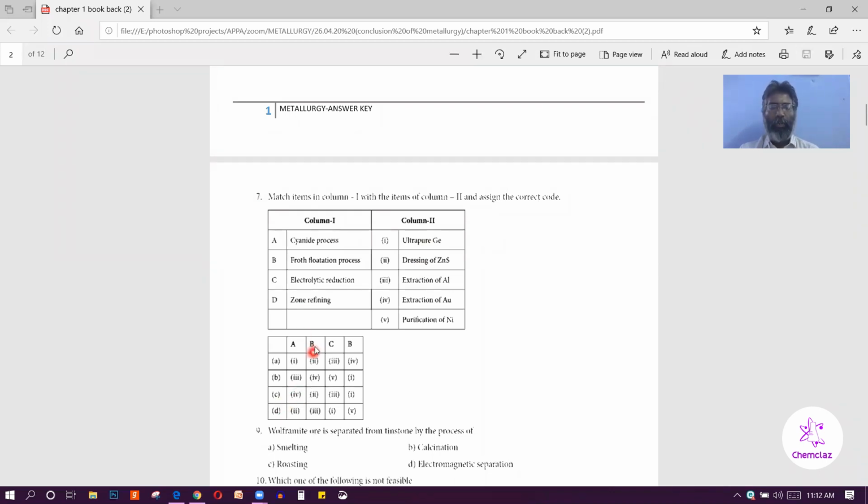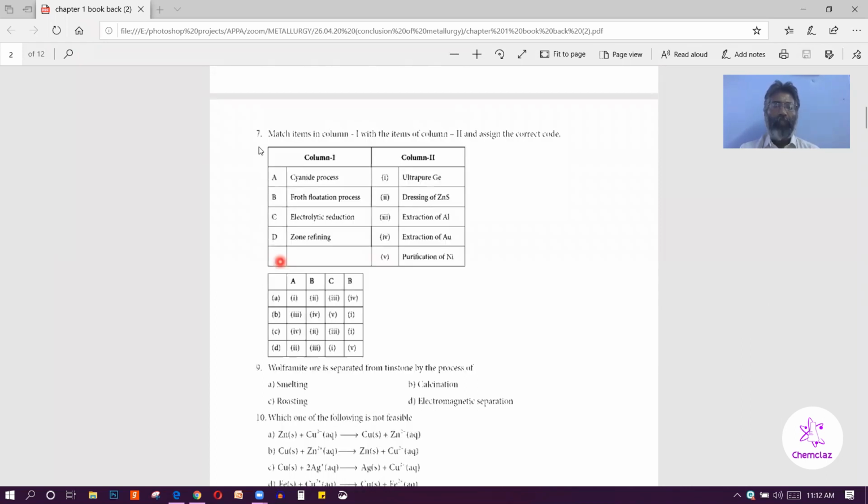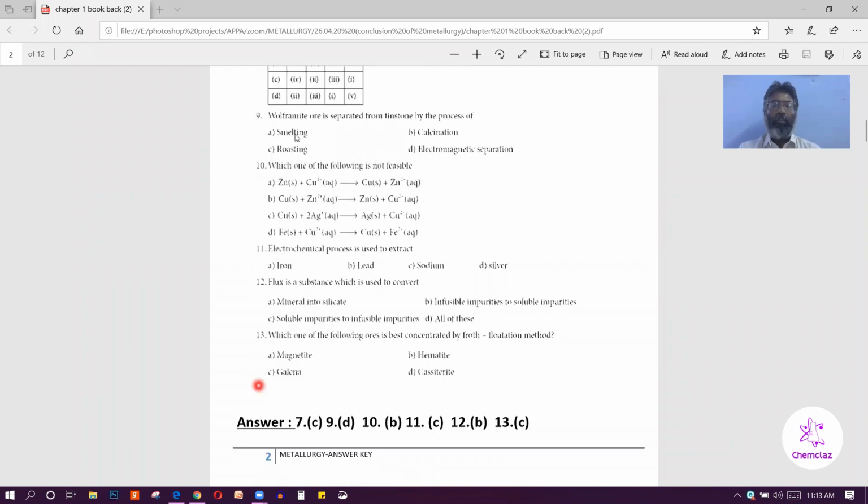A, fourth one; B, second one; C, third one; D, first one. So here is a printing mistake: after 7, 8 should be here, but instead of 8, 9 is given. So wolframite ore is separated from tin stone by the process of electromagnetic separation, D option.